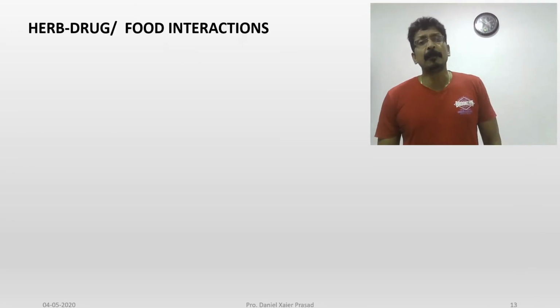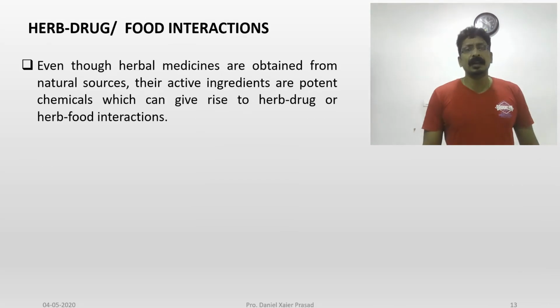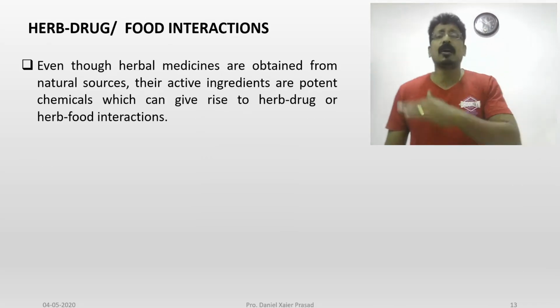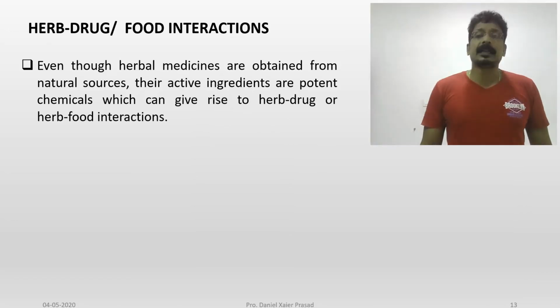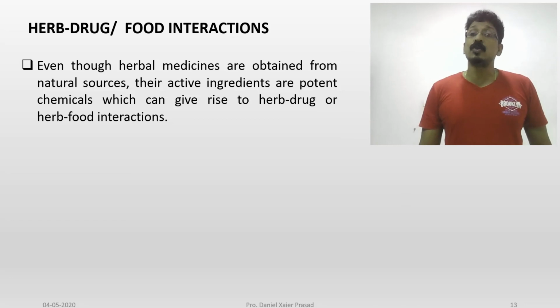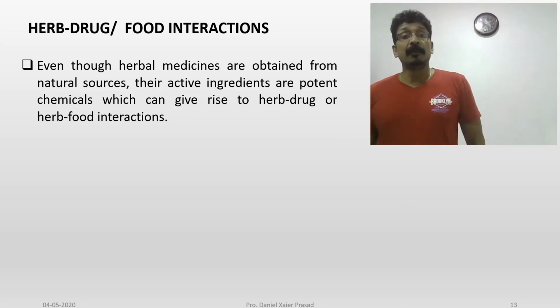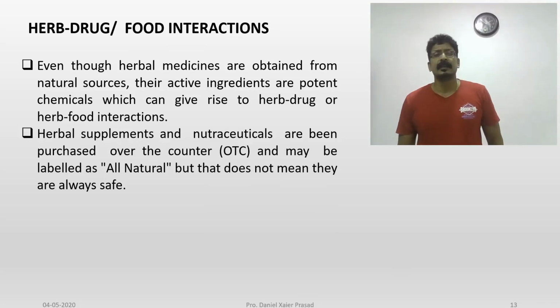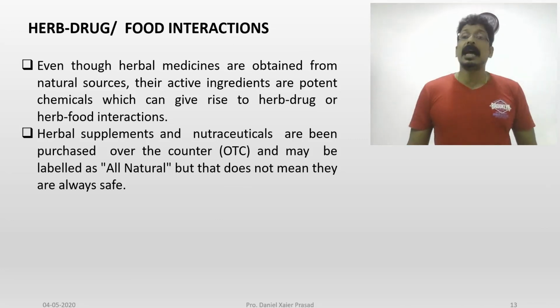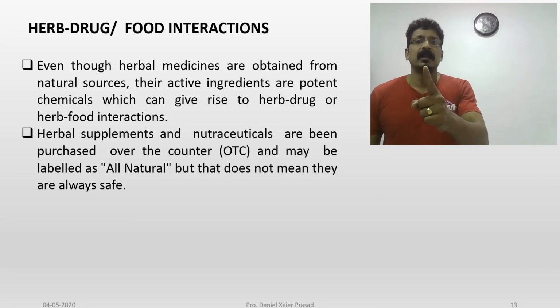And herb-drug-food interaction. Even though herbal medicines are obtained from natural sources, their active ingredients are potent chemicals which can give rise to herb-drug or herb-food interactions. Herbal supplements and nutraceuticals are purchased over the counter without prescription, as OTC products, and may be labeled as all natural, but when combined with other drugs they can cause interactions and side effects.